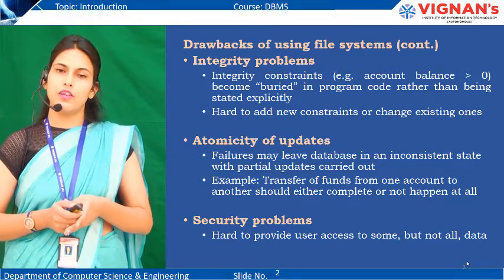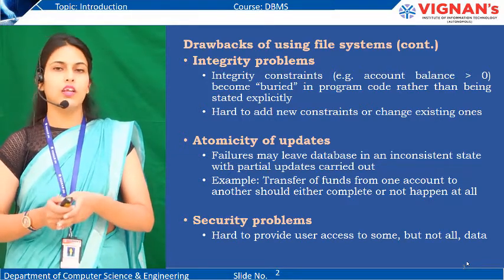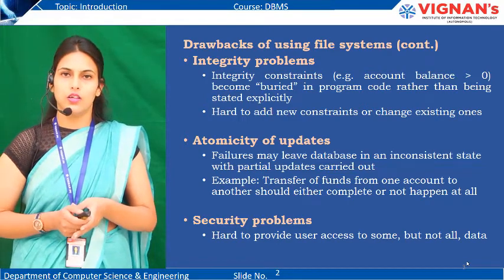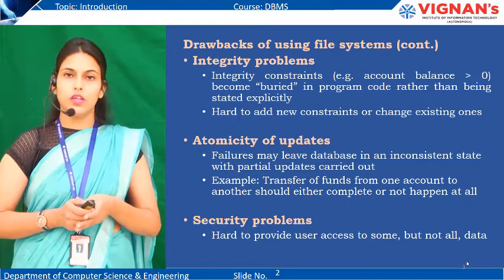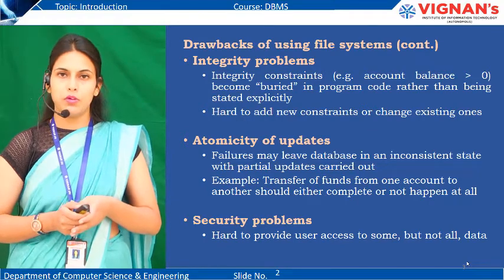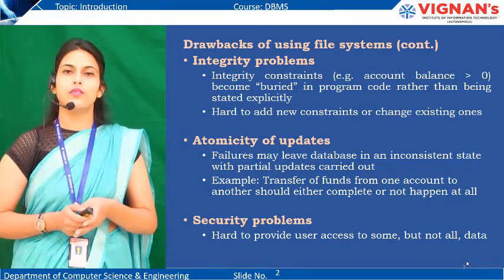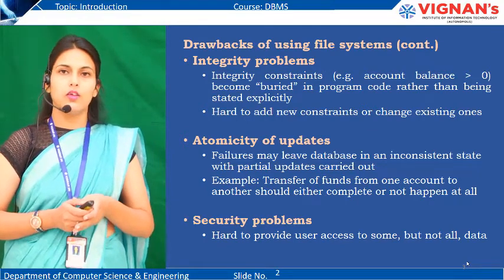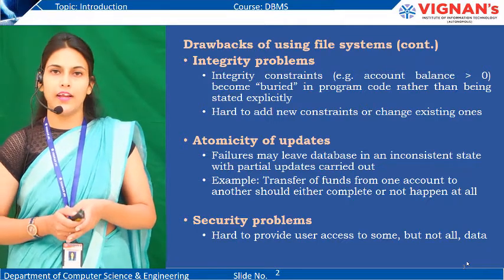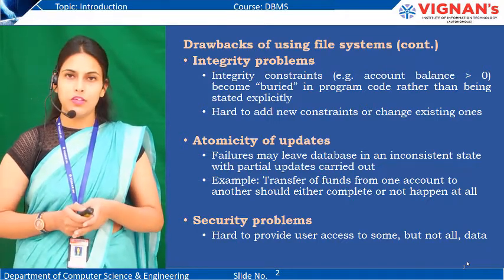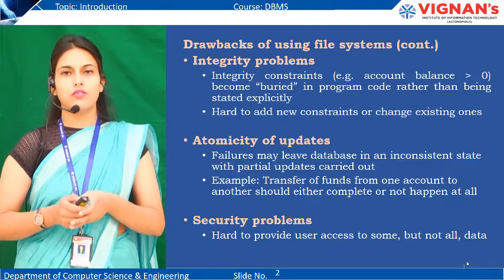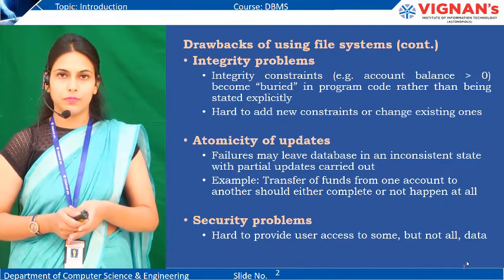The data was available for everybody and we cannot keep the data confidential. This was one of the major drawbacks of file system, because confidentiality of data is very important these days. So in databases, we have tried to implement security measures in order to restrict the access to the data.